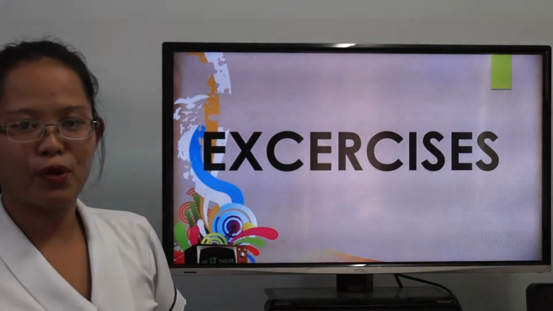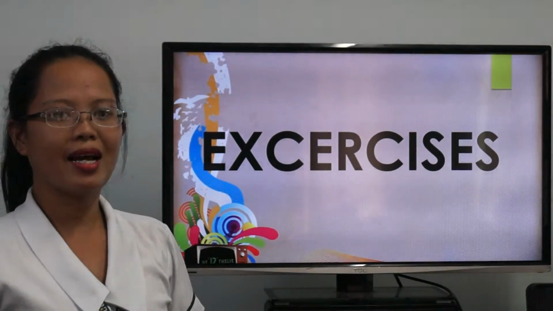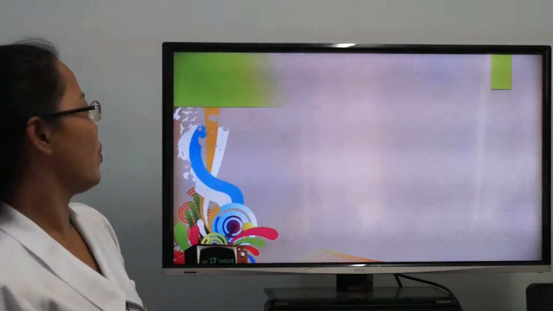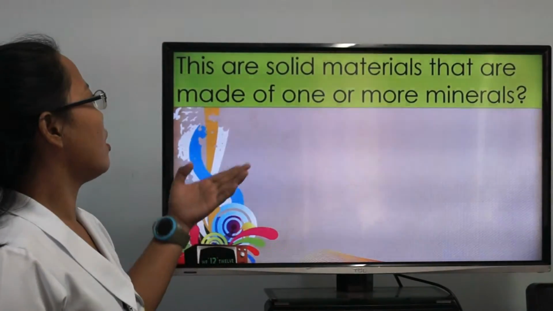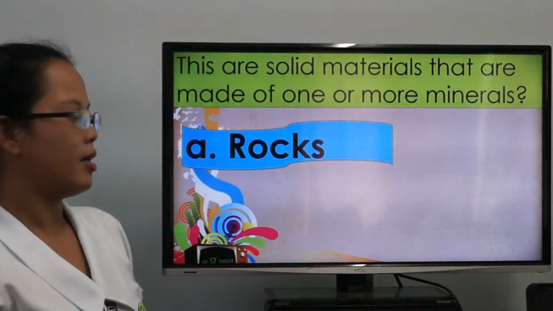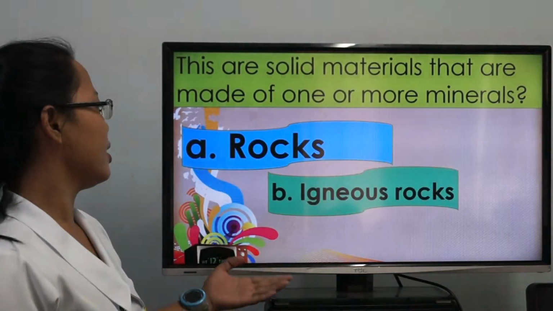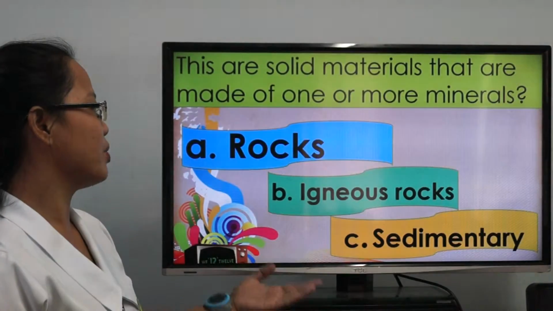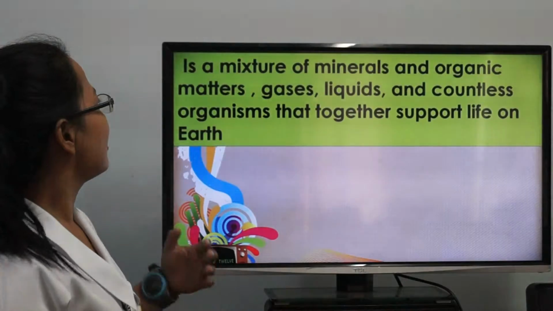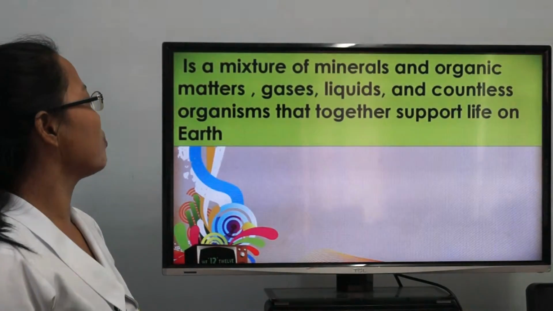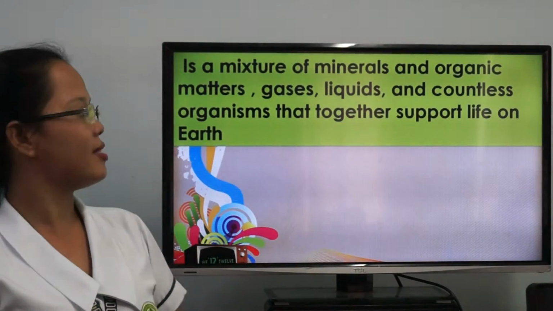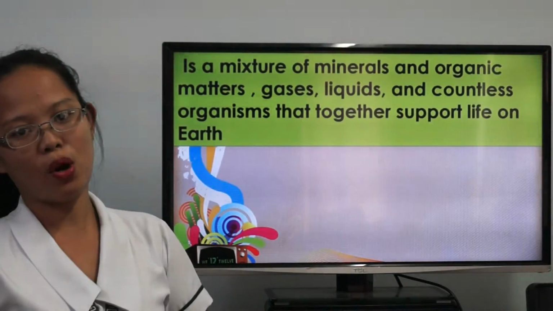We all know the importance of rocks, soils, and minerals. I have here some exercises to test your thinking skills. First question: these are solid materials that are made of one or more minerals. A. Rocks. B. Igneous rocks. C. Sedimentary. The next question: it's a mixture of minerals, organic matter, gases, liquids, and countless organisms that together support life on Earth.